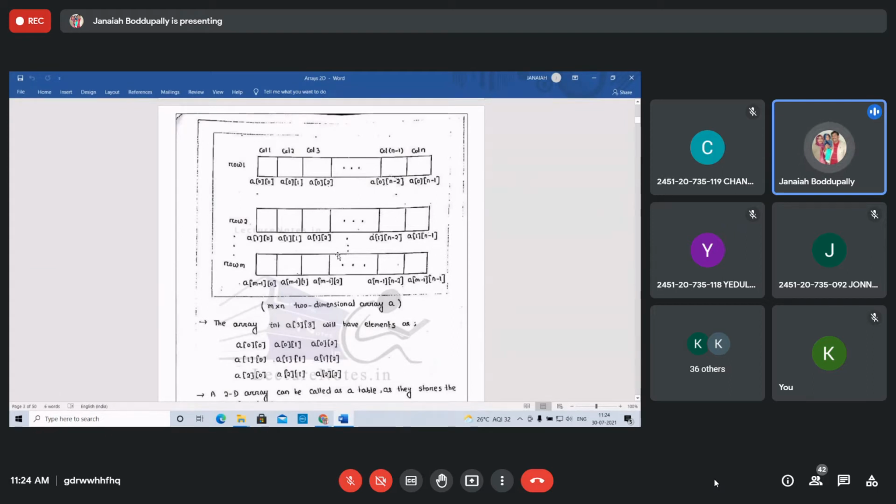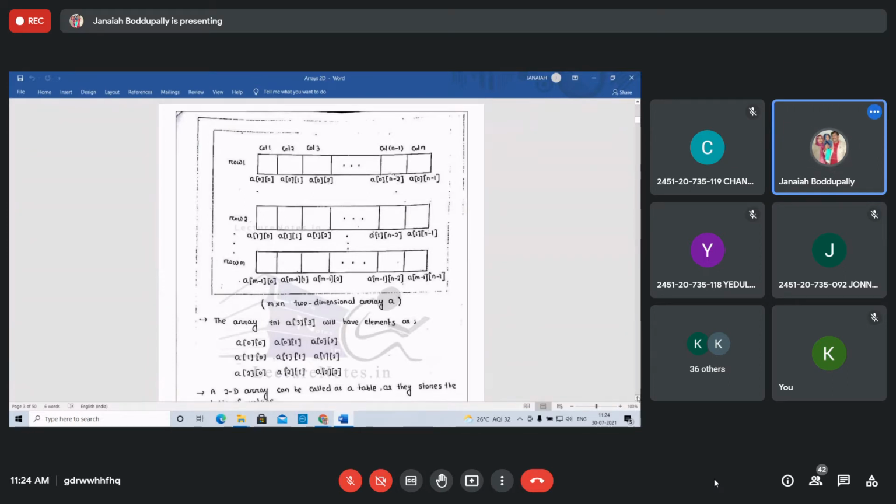This is the mth row, row number m, so index m minus 1. Fourth row, A[3][4]. That's it. A[m-1][0], A[m-1][1], like that, up to A[m-1][n-1]. m minus 1 is the row index, n minus 1 is the column index. This is an m by n two-dimensional array.